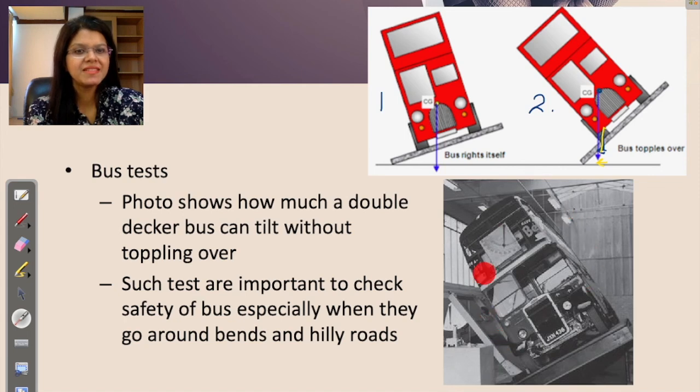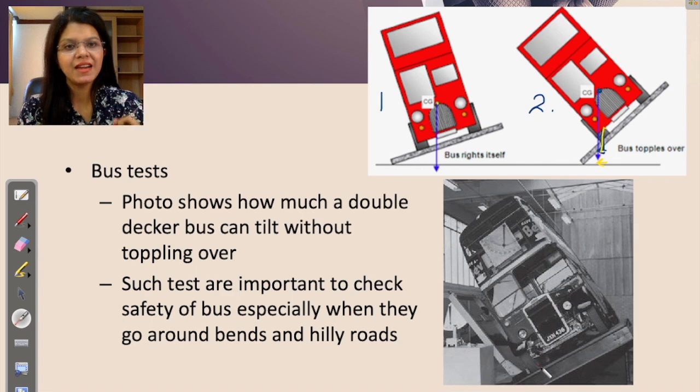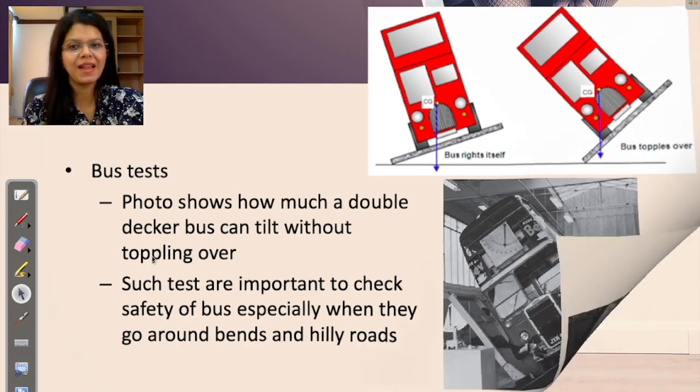So if you see, this is a factory setup. In the factories, they are testing the toppling of the bus, how much it can be tilted before it topples down. So such tests are very, very important for the manufacturers of the bus. Why? Because if they want to launch their models in the market, they need to get approval from the government. If they are complying with the standards, only then do they get the license from the government to do the mass manufacturing of their model and sell them in the market. Otherwise, they will not be allowed. So there are some safety standards that the bus manufacturers need to comply with.